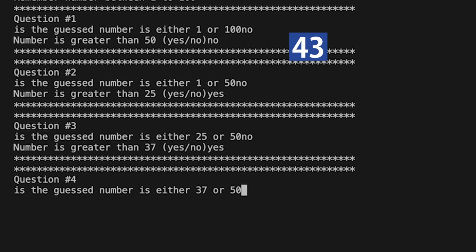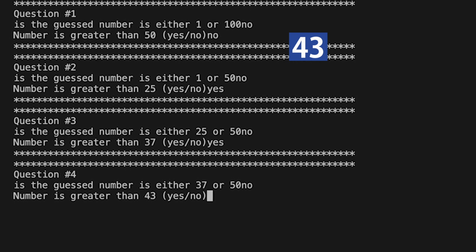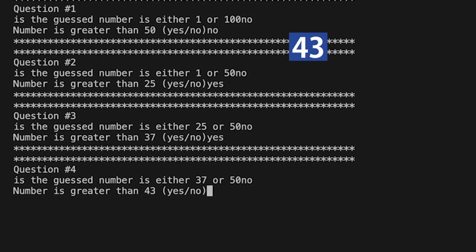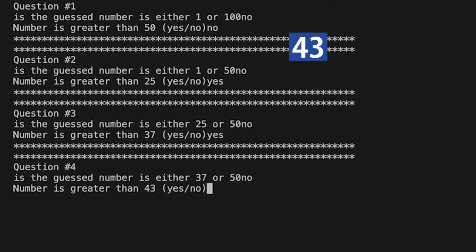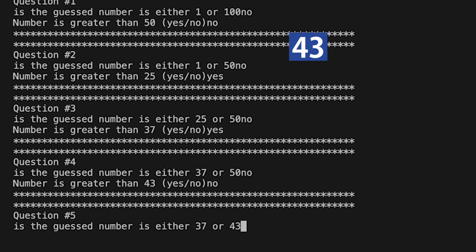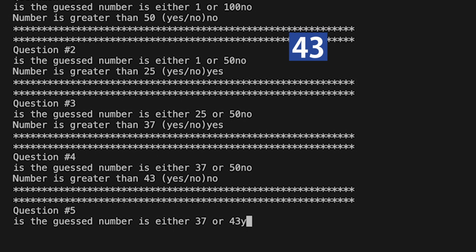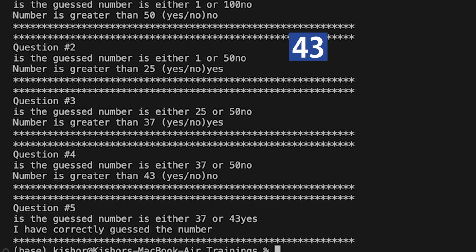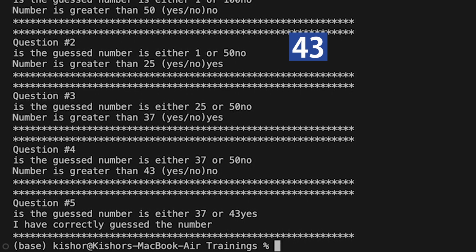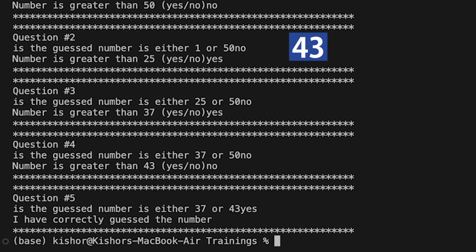Is the guess number either 37 or 50? No. Is the number greater than 43? My answer is 43, so is it greater than 43? No. So is the guess number either 37 or 43? The number is 43. Yes. I have correctly guessed the number. The number is 43. With the help of only 5 questions, I have identified that number.